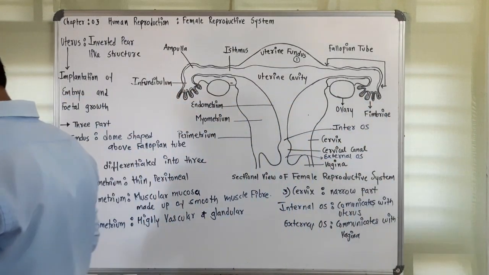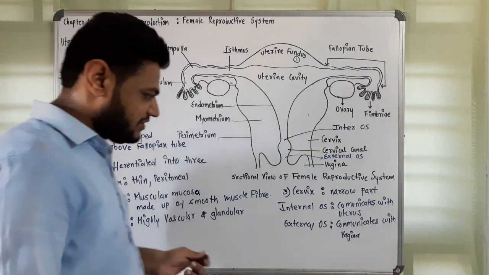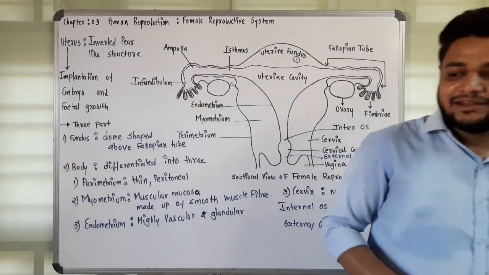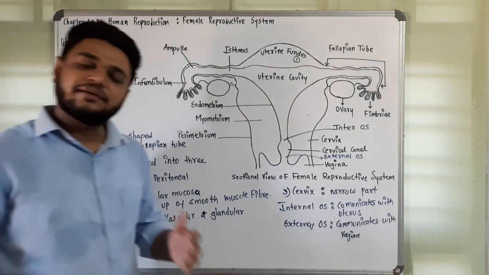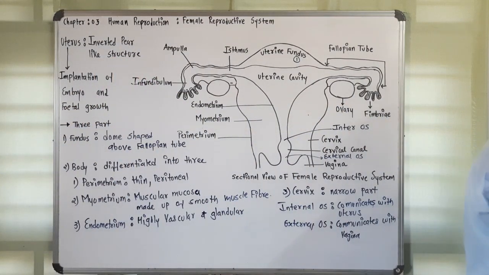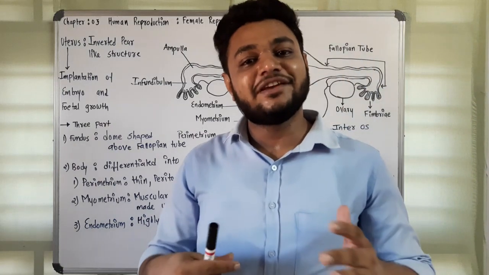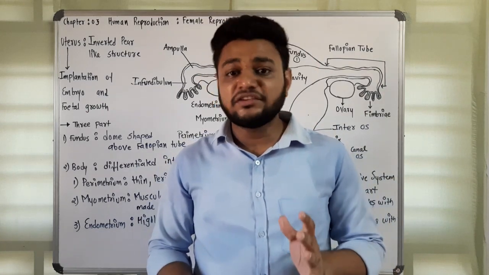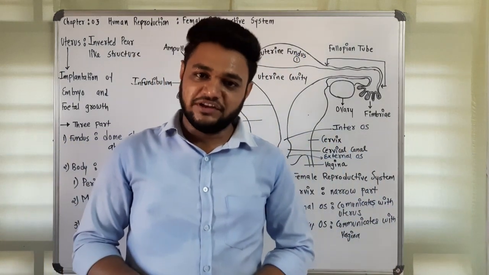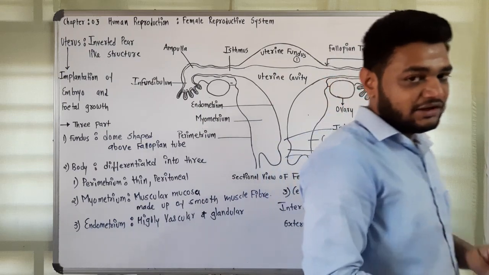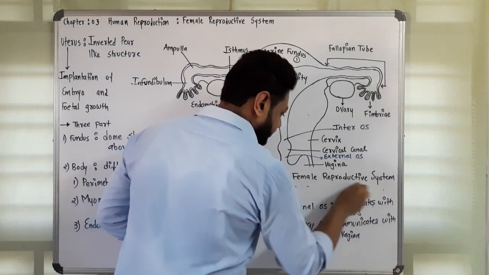You are already familiar with the vagina. It is an approximately 7.5 centimeter muscular tube, lined by non-keratinized stratified squamous epithelium. It is also lined by a mucous membrane having many internal folds called vaginal rugae. The function of the vagina is to receive the sperms during copulation between male and female. So this is about the vagina. Let me clean this and we will finally conclude this topic.